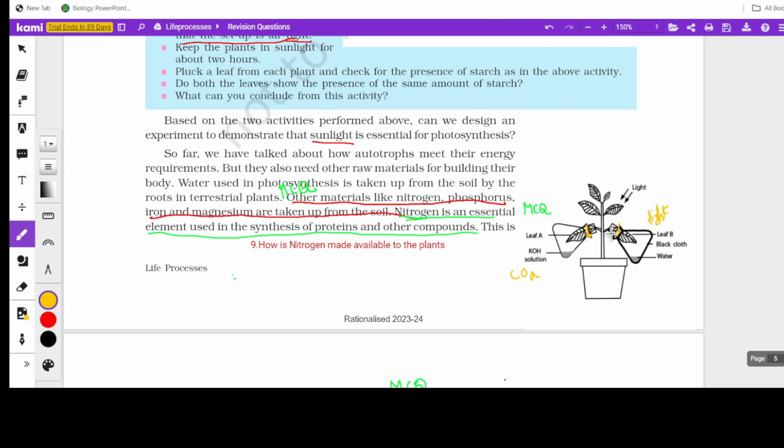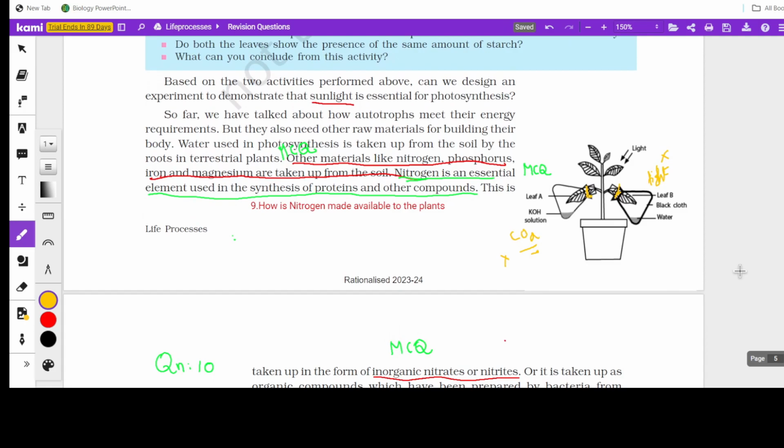So in that case, which leaf will indicate the presence of starch? Actually, neither of the leaves shows it, because in one case carbon dioxide is not available, and in the other case light is not available. So this kind of question can be asked. Again, you have to think, reason it, and write.